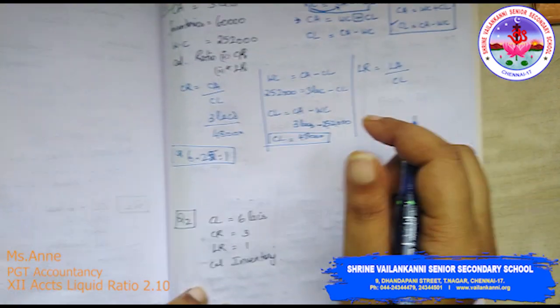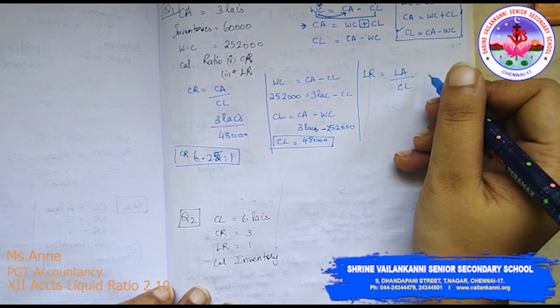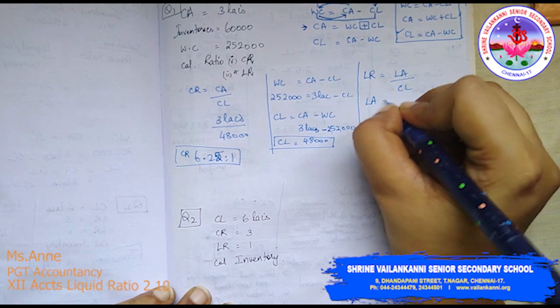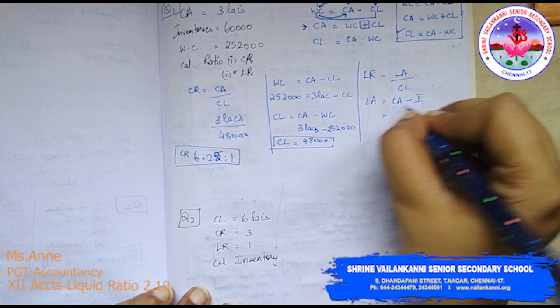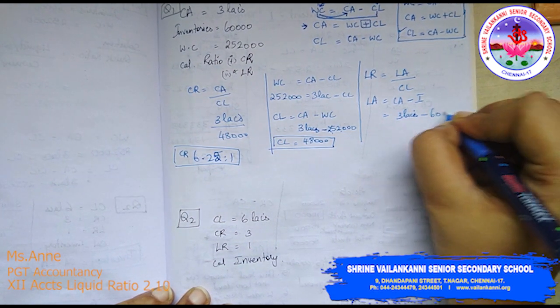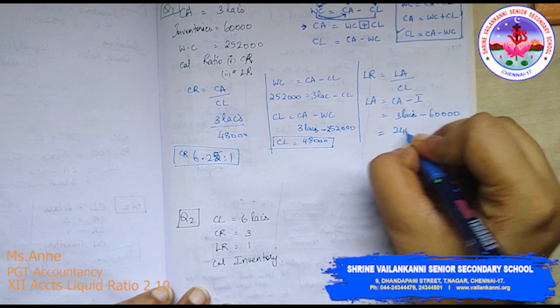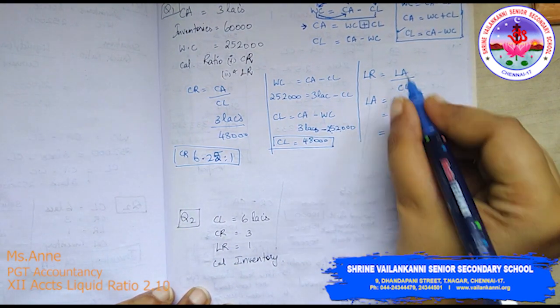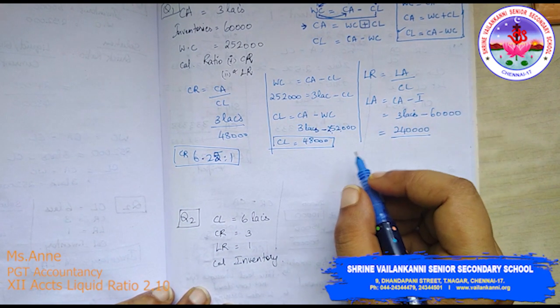Now moving to liquid ratio. Liquid ratio is nothing but liquid asset divided by current liability. Now what is liquid asset? Liquid asset is equal to current asset minus inventory. Now current asset is 3 lakhs minus inventory 60,000. So 3 lakhs minus 60,000 is 2,40,000, which is our liquid asset.